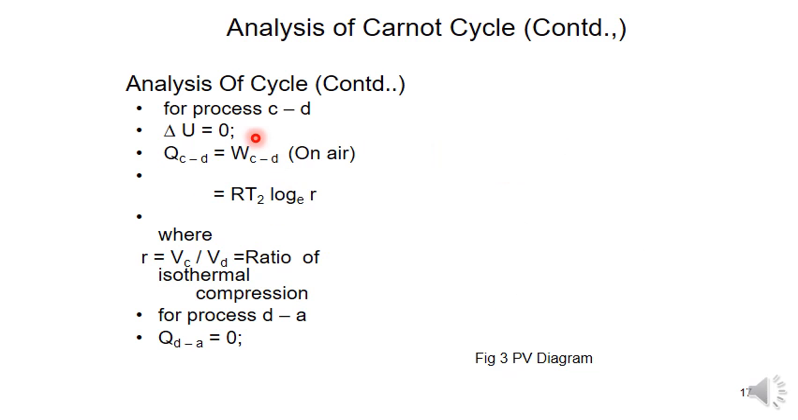Next, for the process B to C, there is no heat transfer, that is why it is 0. For C to D, here also isothermal compression, we can write RT2 log R, so R is equal to VC by VD. R is called the ratio of isothermal compression. So here for the process D to A, the heat transferred is also 0.